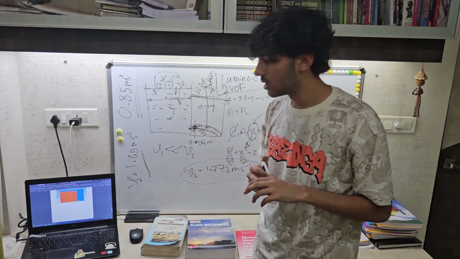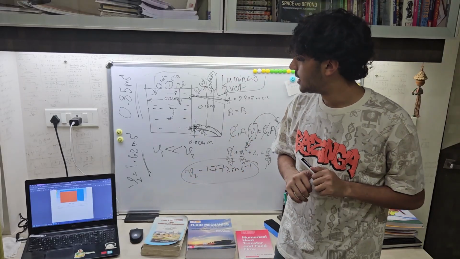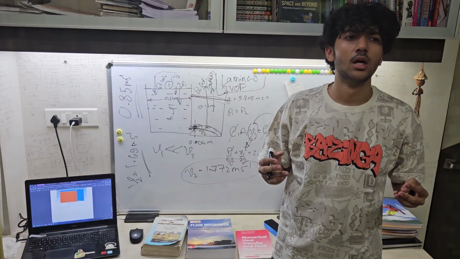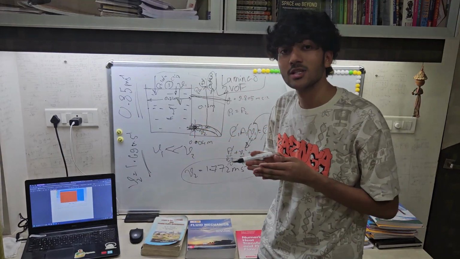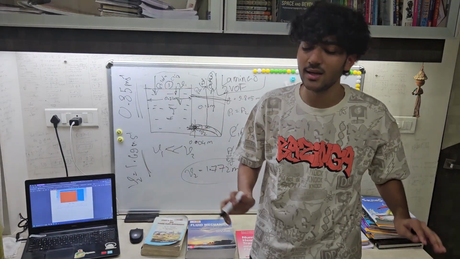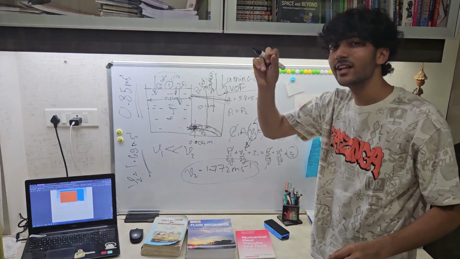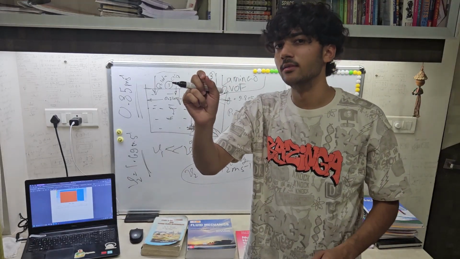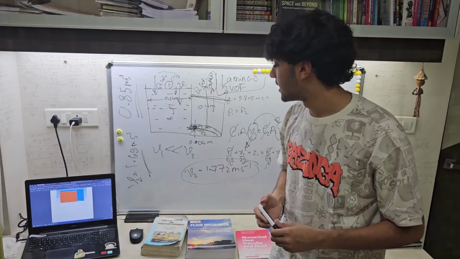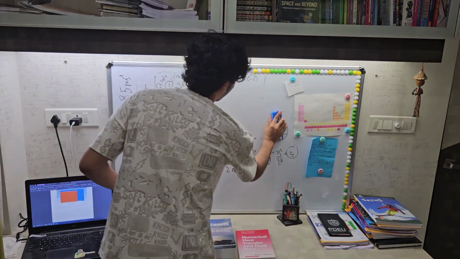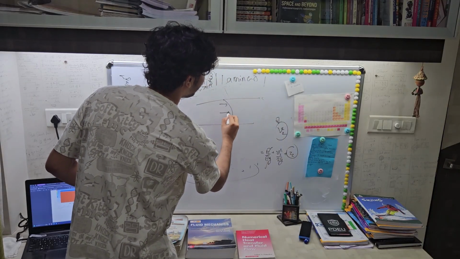On thinking a lot and moving further in our fluid mechanics class, we learned that for a flow like a pipe flow, which was happening just at the outlet, because there was a pipe in our experimental setup and in our CFD setup also, the average velocity of the fluid is half of the maximum velocity at the center, because in a pipe flow the fluid follows a parabolic profile.